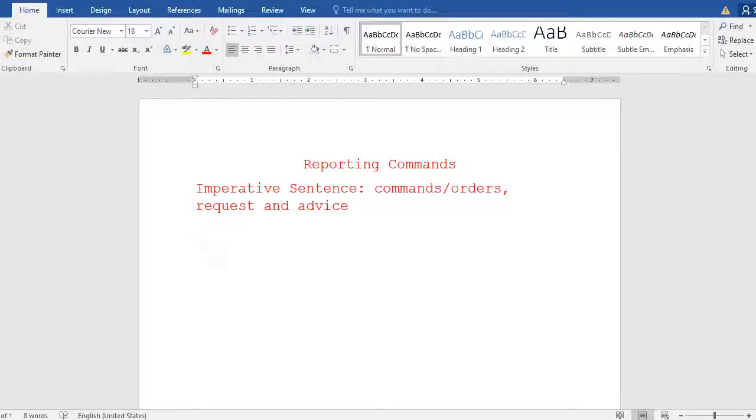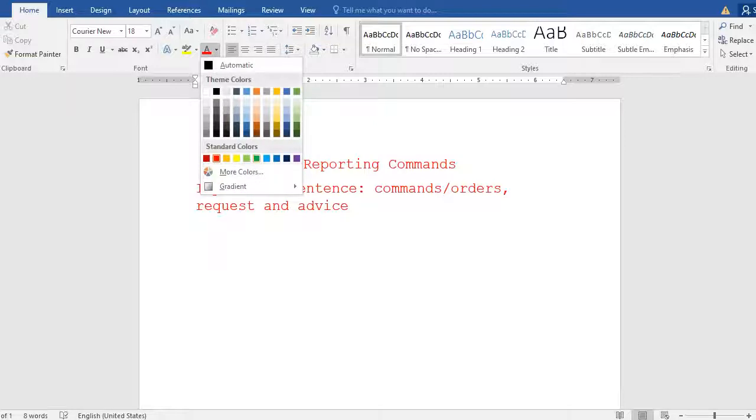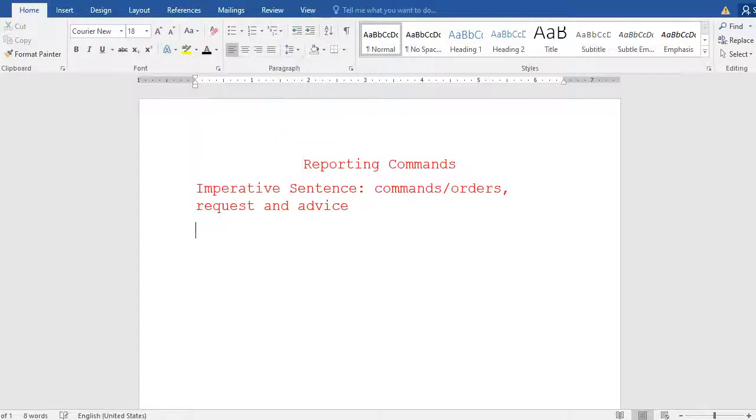Now what I want to mean over there, as we go into this matter, I would like to tell you. What do you mean by imperative sentence? How do you know that it is an imperative sentence? Before we learn reporting commands, we have to understand how you know that it is an imperative sentence.